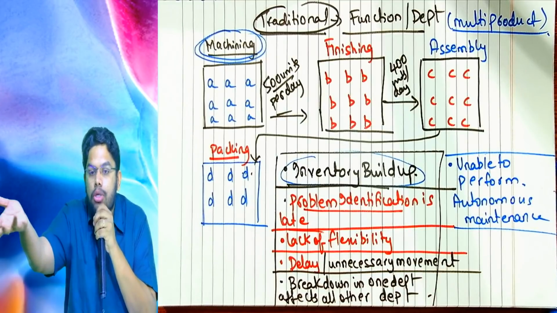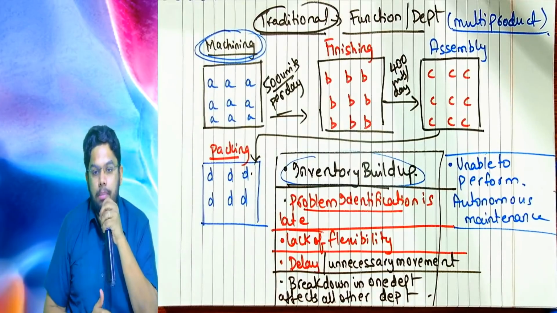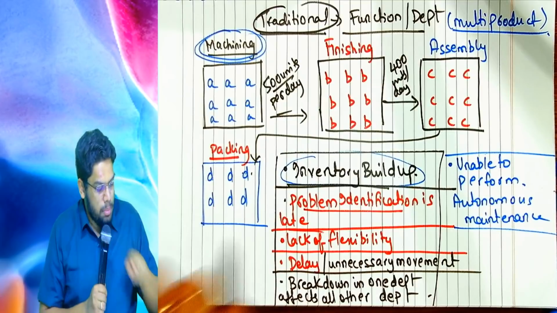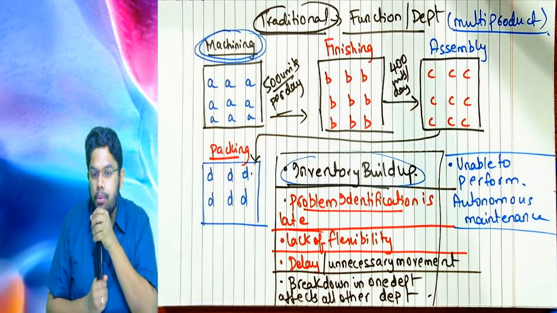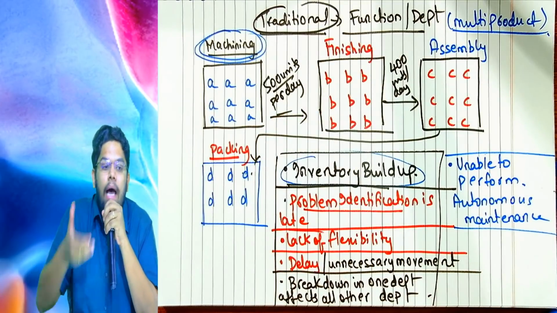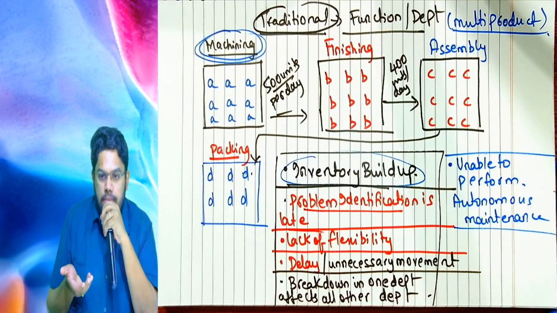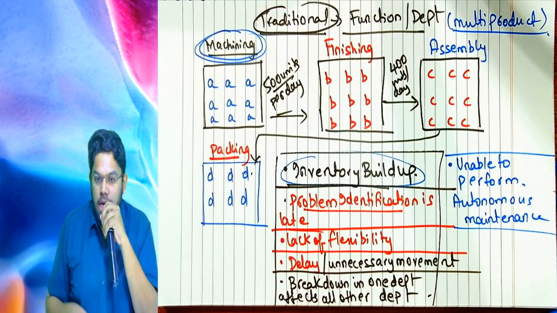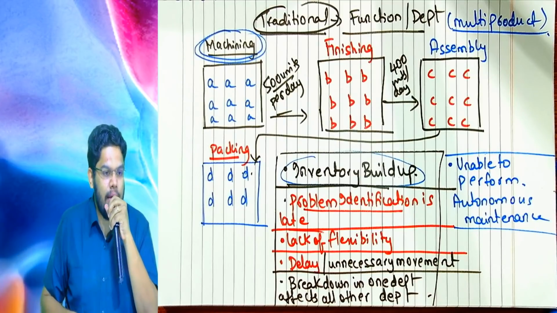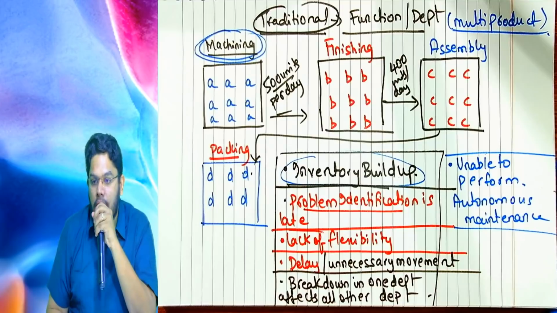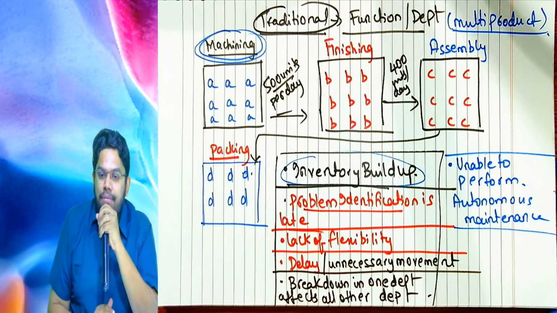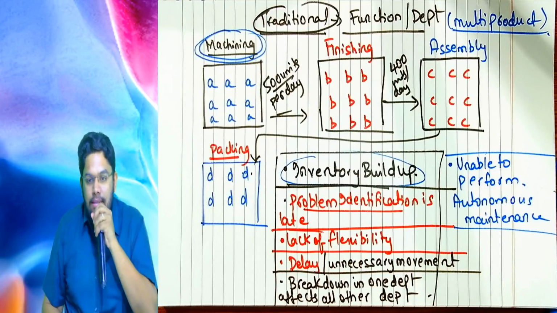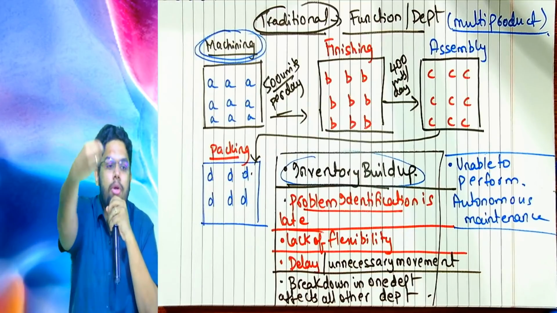The output of machining is the input of finishing. Now, if there are any defects from the machining department, it will be difficult to identify them in the finishing department, because finishing staff were not at all involved in machining. Machining is already done and 500 units are given to finishing.